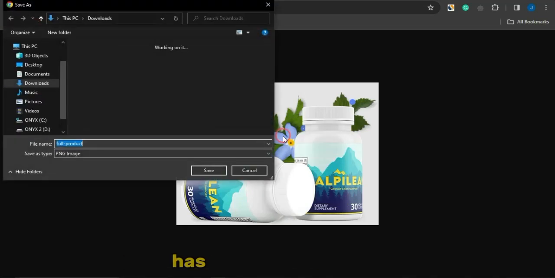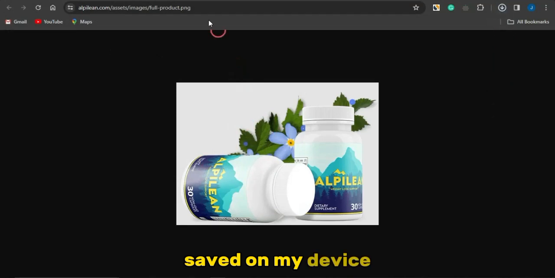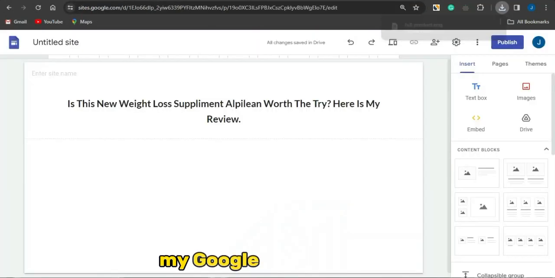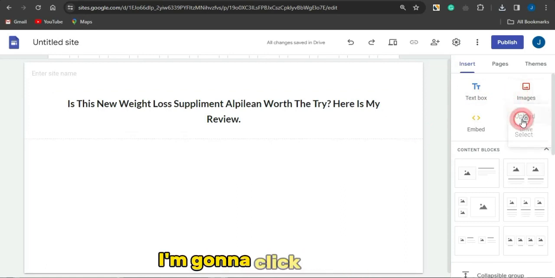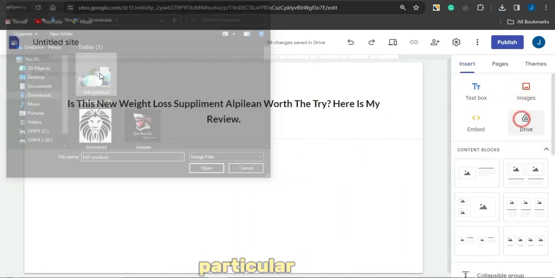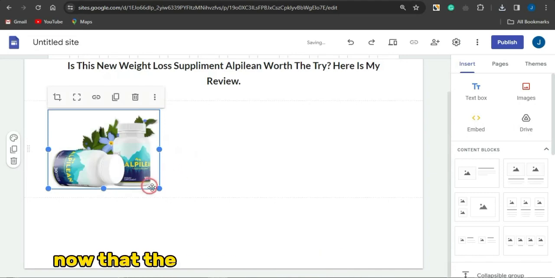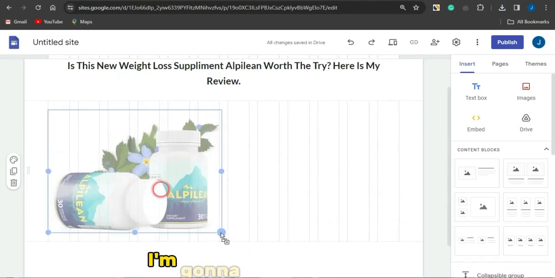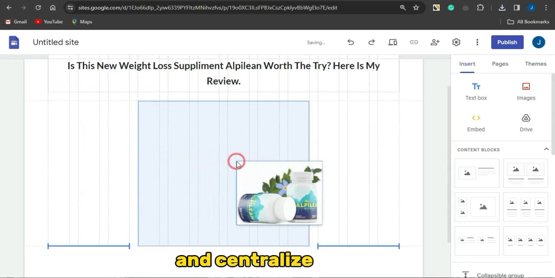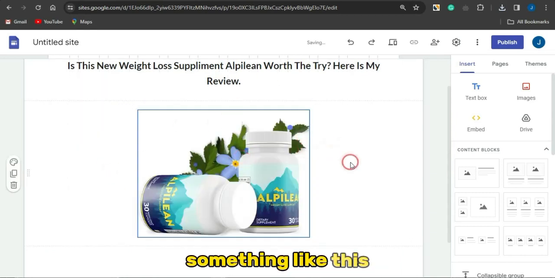So once the image has successfully been saved on my device, I'm going to head back to my Google site and click on images. I'm going to click on upload and upload that particular image. You can see right now that the image has been uploaded. I'm going to make that bigger and centralize this to something like this.